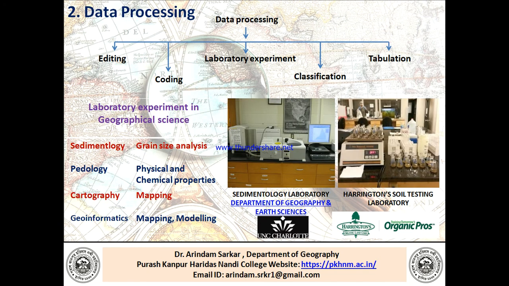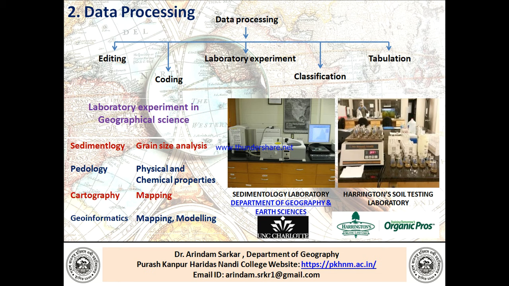Now the second content, that is data processing. Data processing can be divided into types: editing, coding, laboratory experiment, classification, and tabulation. Laboratory experiment in geographical science is a very crucial and important issue.